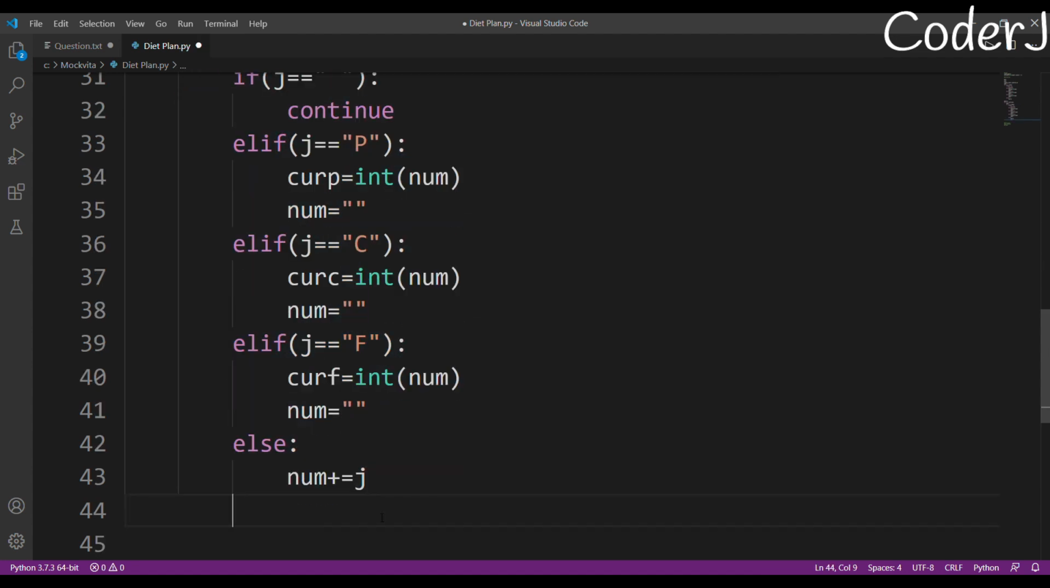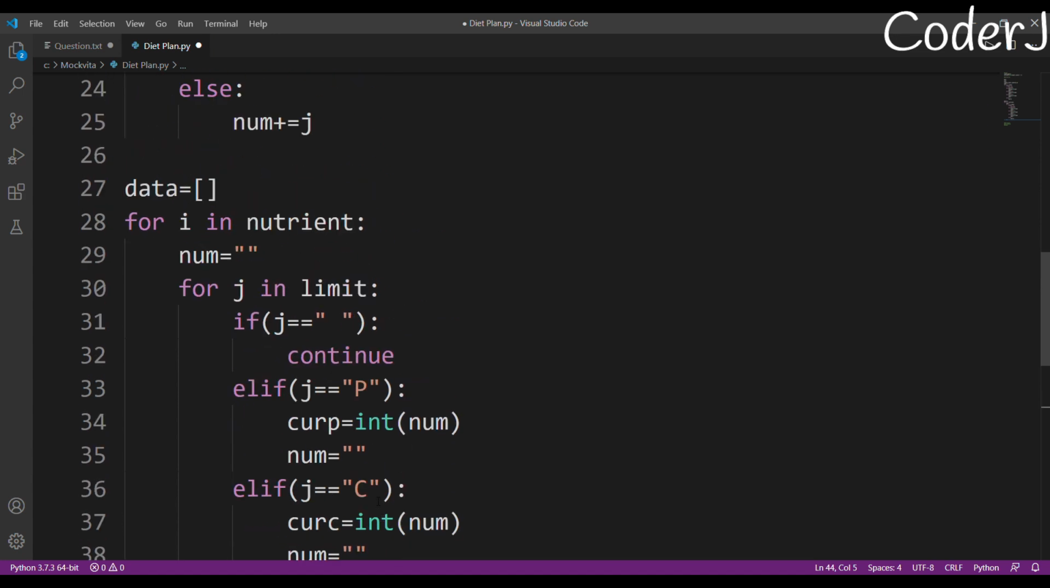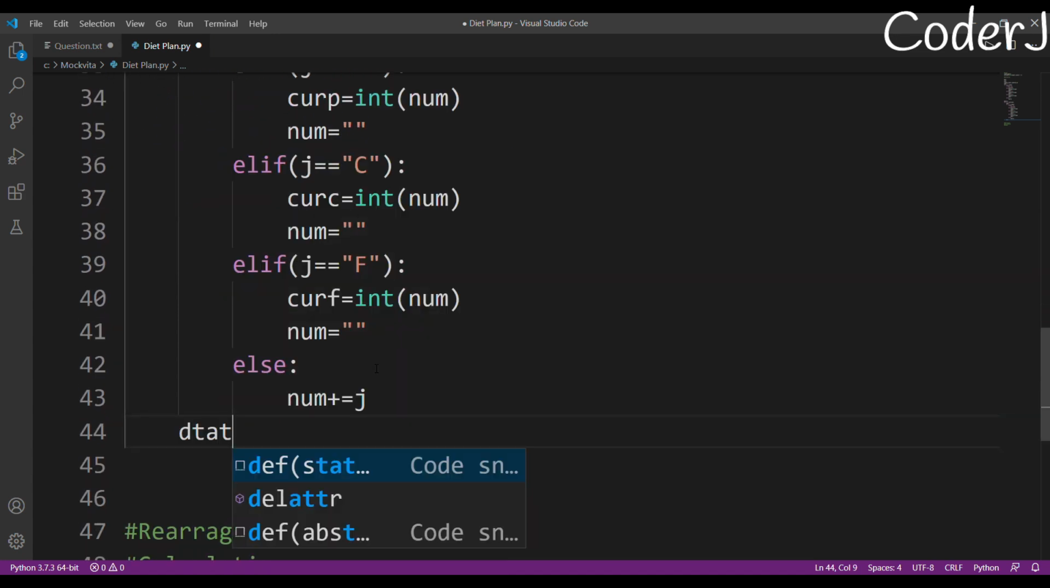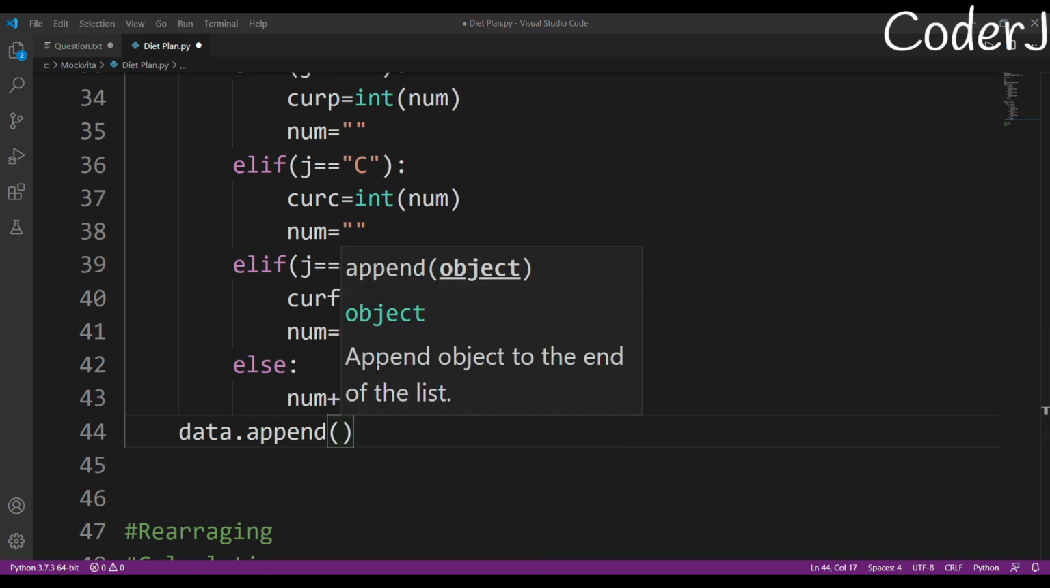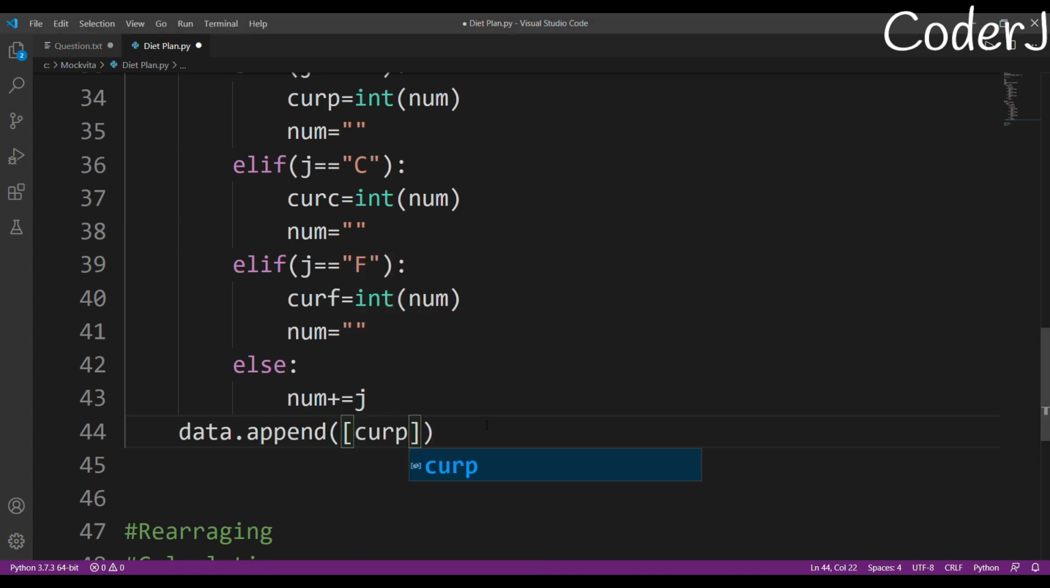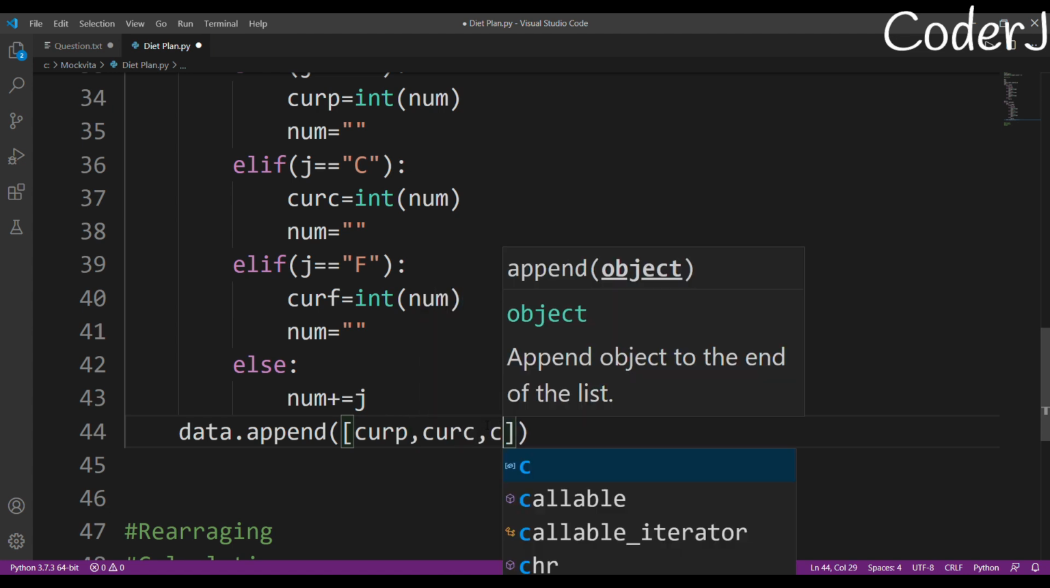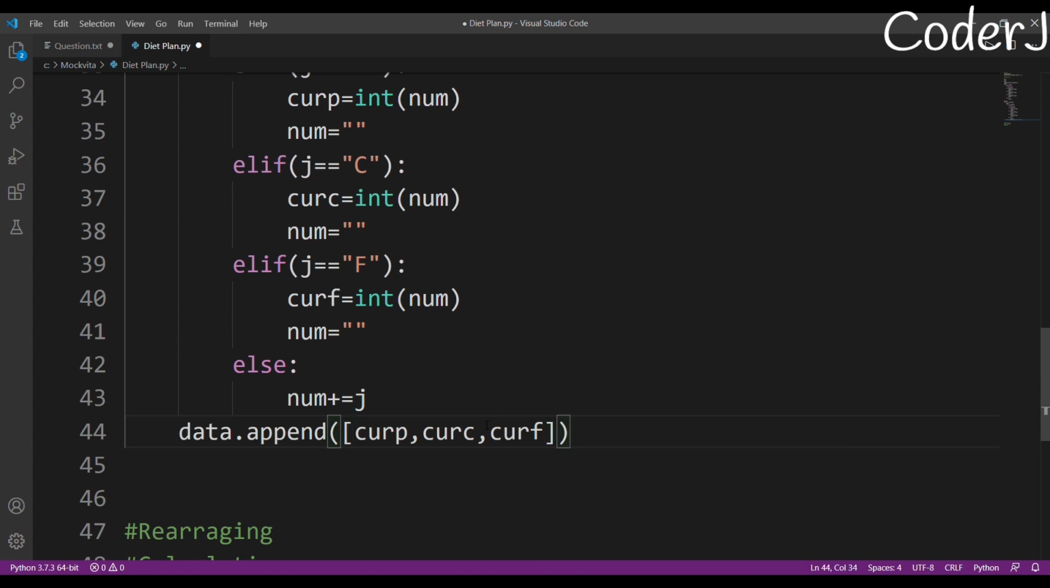Done, done, done. And after this, I'll just append all of these values in a list that I've named data. In my data, I'll append all of these values. I'm making it a 2D list, a matrix. Why? Just so my traversing becomes a little bit easier. Okay, so I think I'm done with this part.